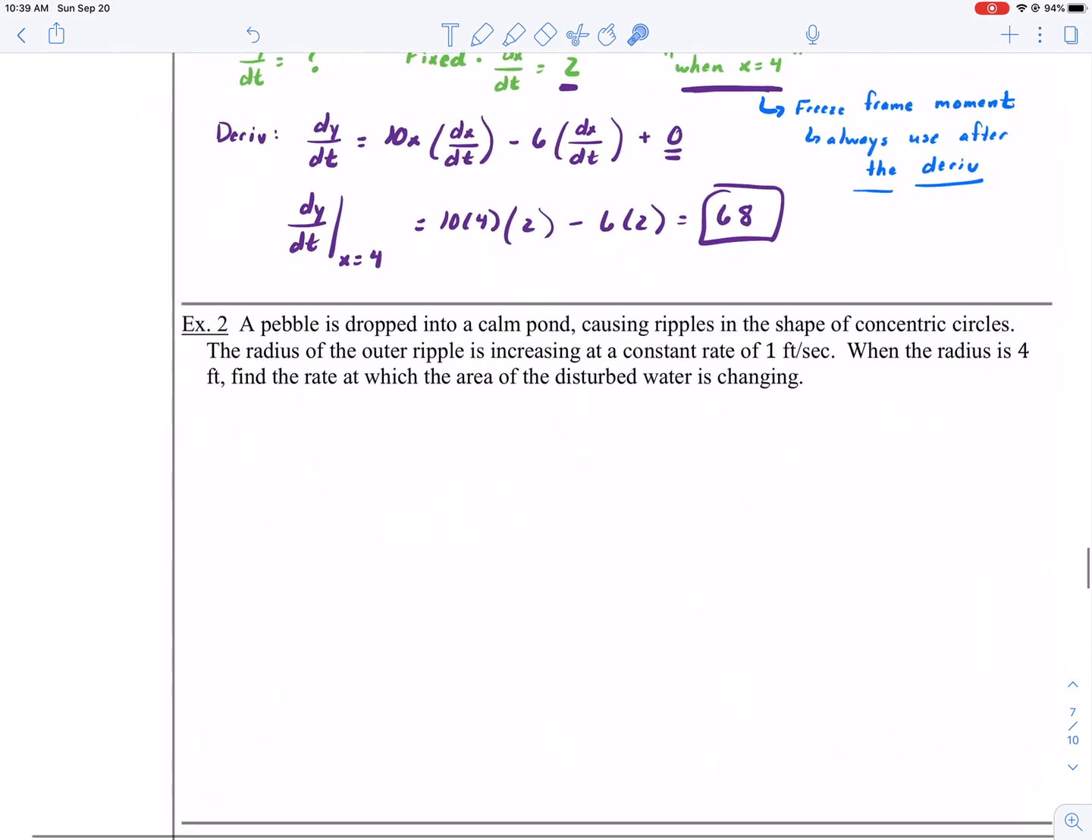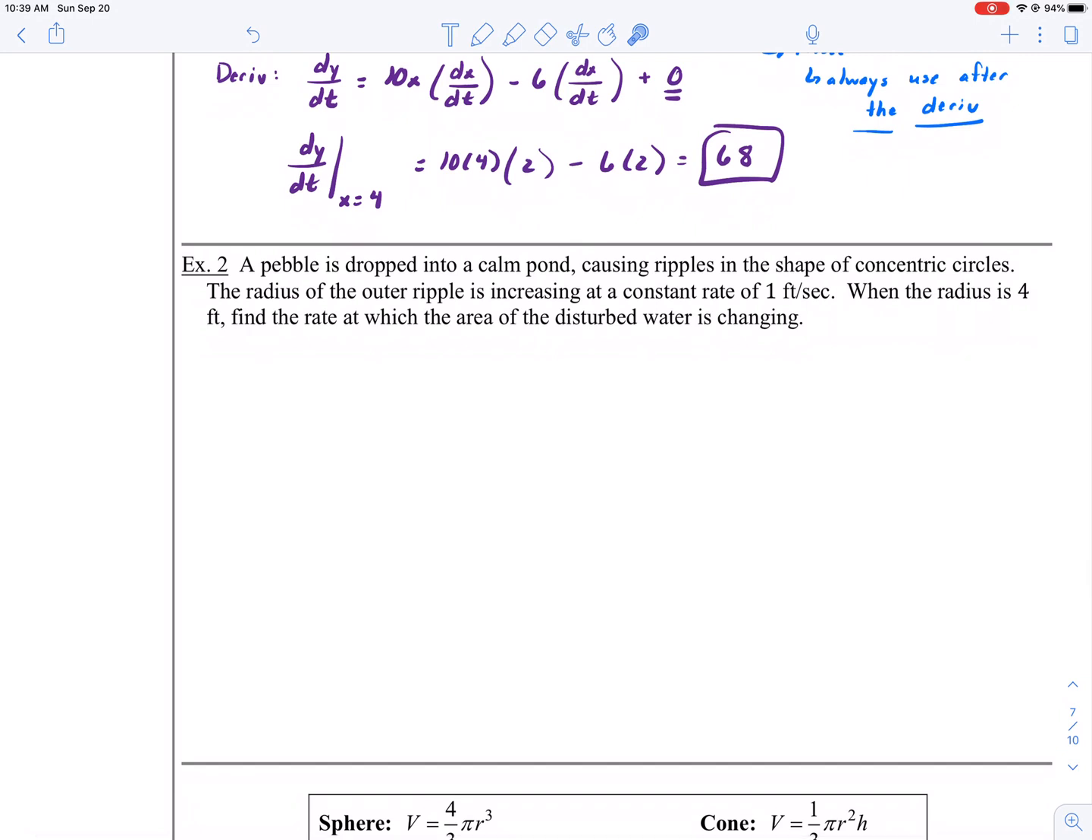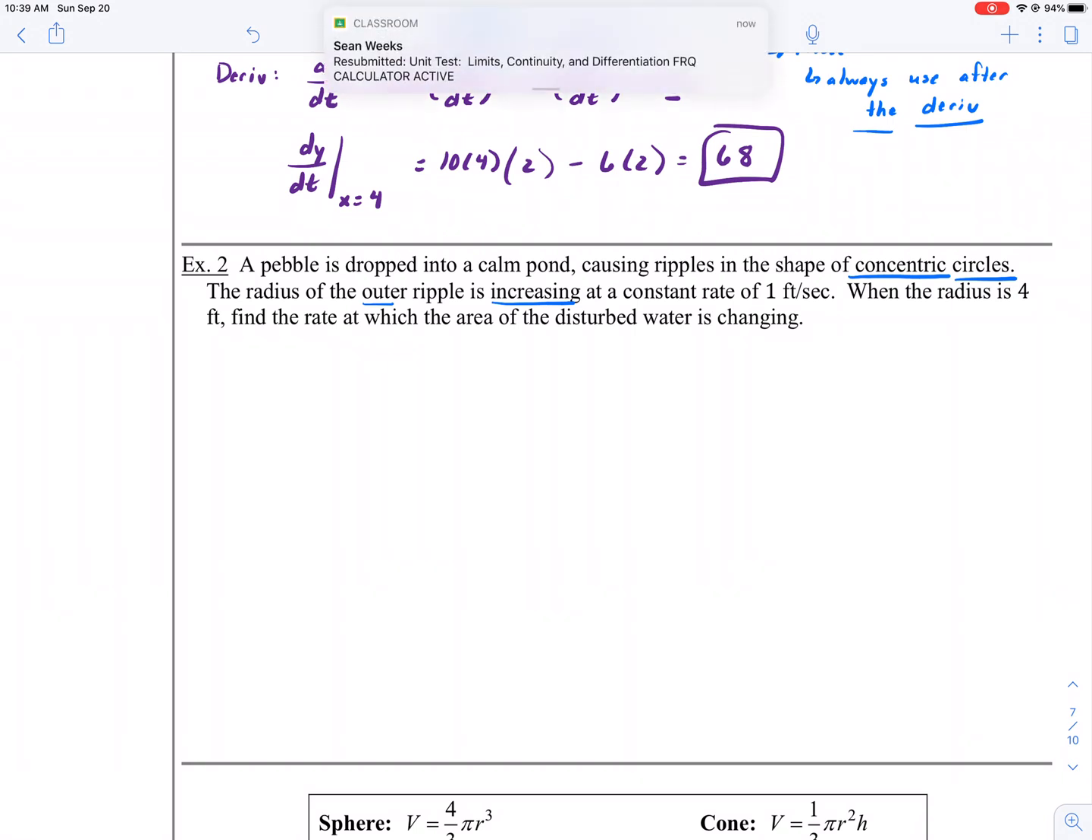All right, let's do one more, but now let's use a little bit more application. A pebble is dropped into a calm pond, causing ripples in the shape of concentric circles. So you've got circles inside of circles. The radius of the outer ripple is increasing, and the idea of increasing or decreasing matters because you're going to have to put negative rates on here. So it's increasing at a rate of 1 foot per second.